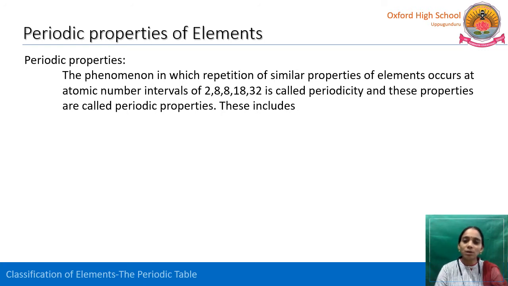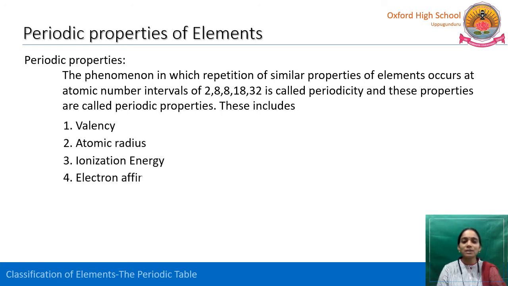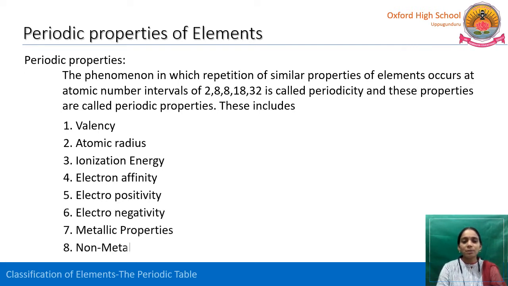We all know that all the 118 elements in the periodic table are arranged in the increasing order of their atomic numbers. So the elements exhibit similar properties at particular regular intervals, which is called periodicity, and the properties are called periodic properties. Those properties are valency, atomic radius, ionization energy, electron affinity, electropositivity, electronegativity, metallic and non-metallic properties. These 8 are called periodic properties exhibited by all.